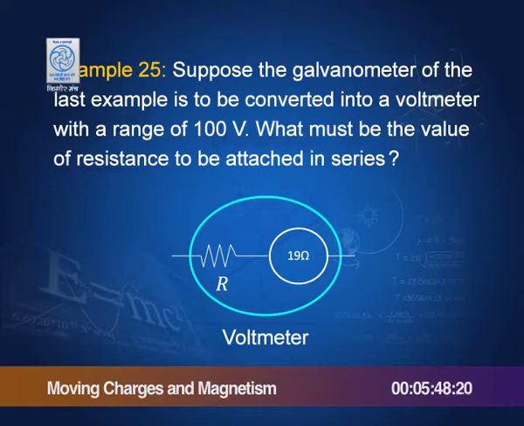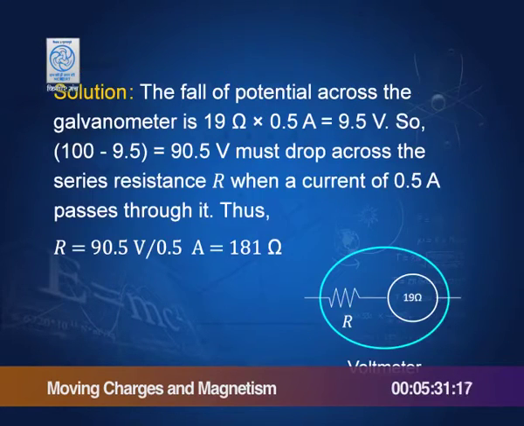Suppose the galvanometer of the last example is to be converted into a voltmeter with a range of 100 volts. What must be the value of the resistance to be attached in series? See, the fall of potential across the galvanometer is 19 ohms into 0.5 amperes, which is 9.5 volts. So, up to 9.5 volts it goes through the galvanometer.